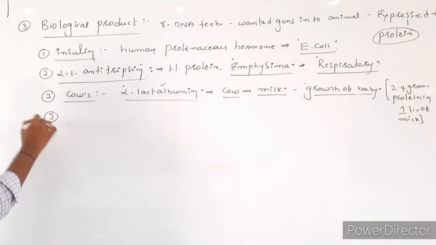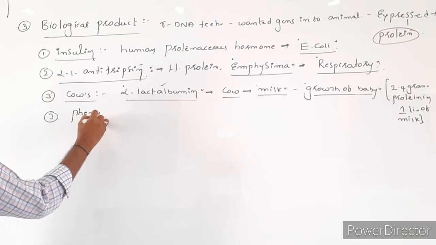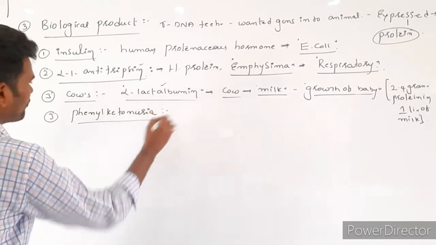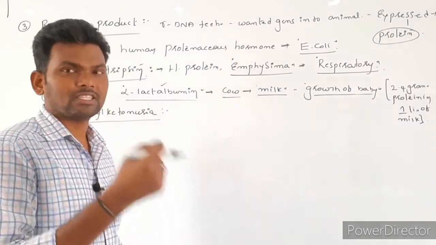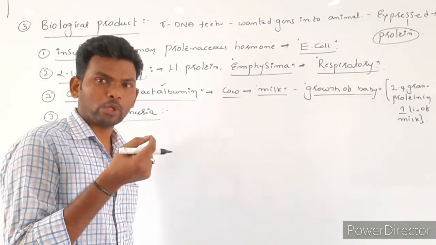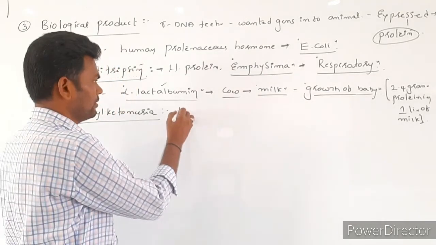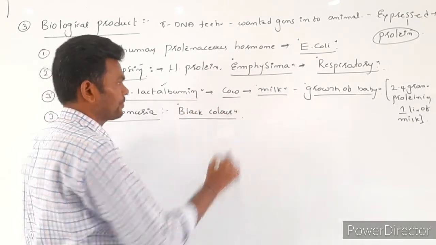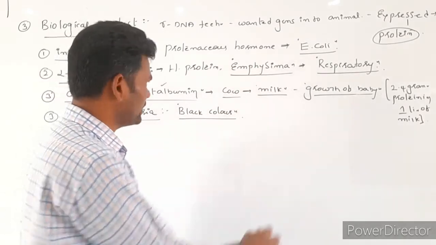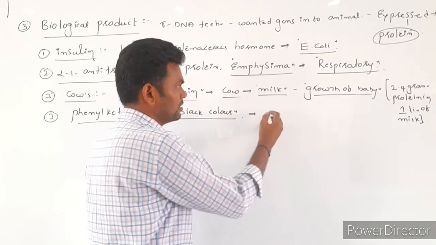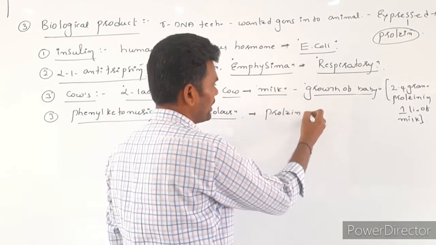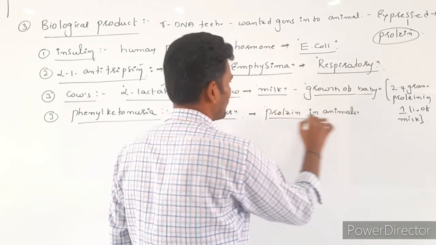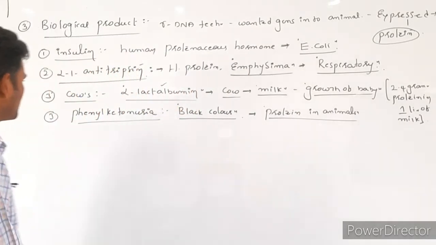Next one is the preparation of phenylketonuria model. Due to the lack of the enzyme in humans, such disorders are formed. Due to that, the human urine becomes black colored. Here, by using these transgenic animals, that protein can be obtained from the animals.